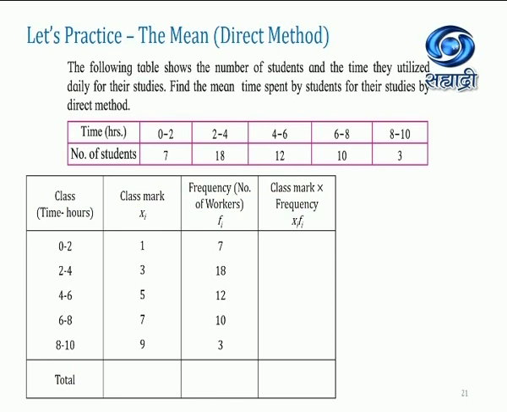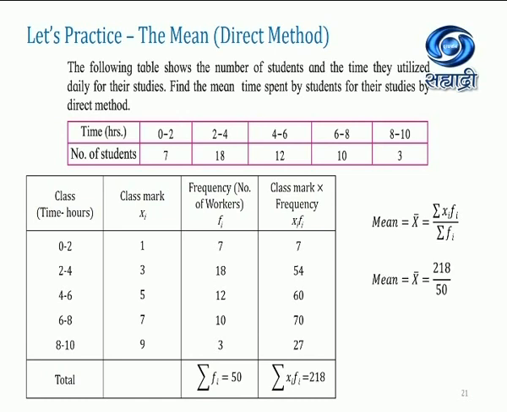We have to take class marks, meaning the average, the mean of that particular class. That is 1, 3, 5, 7, 9. Then the fourth column will be the multiplication of xi and fi. Then we will apply the formula after adding the frequency and the fi xi. We have to use the formula x bar is equal to summation of fi xi upon summation of fi. So here x bar is equal to 218 upon 50. The answer will be 4.36 hours. So this is the average for the students.